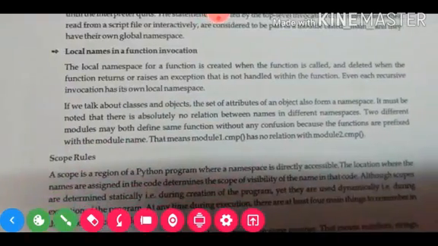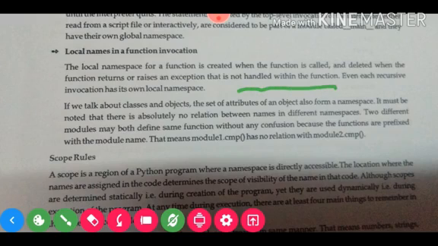Next, local names in function invocation. The local namespace of a function is created when the function is called and deleted when the function returns or raises an exception that is not handled within the function. Each recursive invocation has its own local namespace.